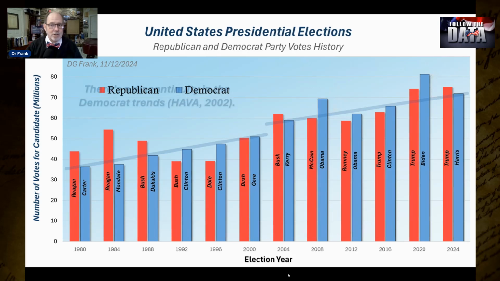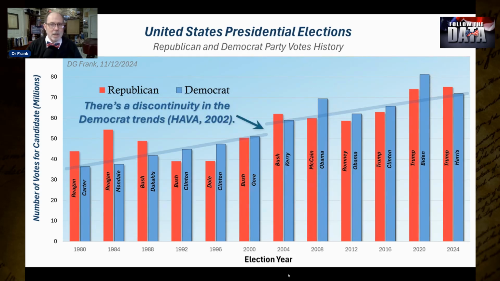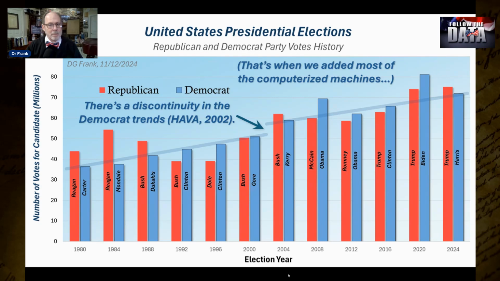There's also a discontinuity in the trend between 2000 and 2004. The discontinuity coincides with the passage of the 2002 Help America Vote Act, or HAVA, which gave federal grants to states to encourage them to switch to electronic, computer-based voting machines. One has to wonder just why turnouts would suddenly surge just because we changed the way we count our ballots.